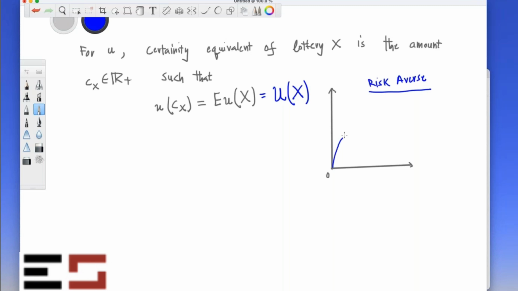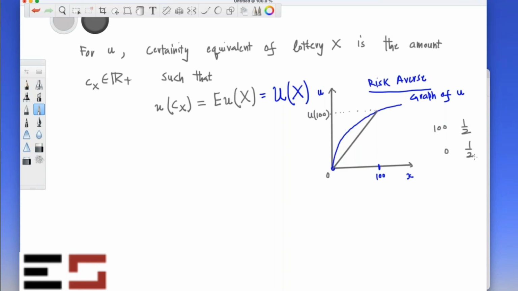If I connect these two points by a line, this is the utility associated with 100, and this is the utility associated with 0. We have a lottery which gives me 100 with probability half and 0 with probability half.